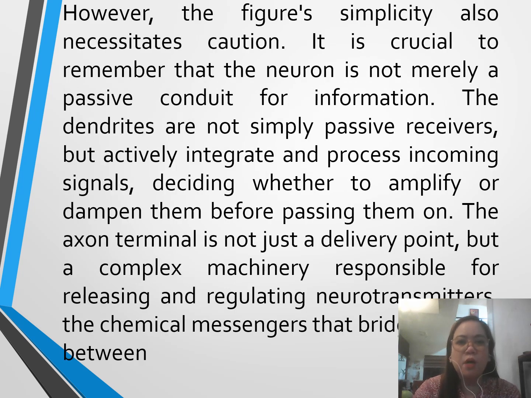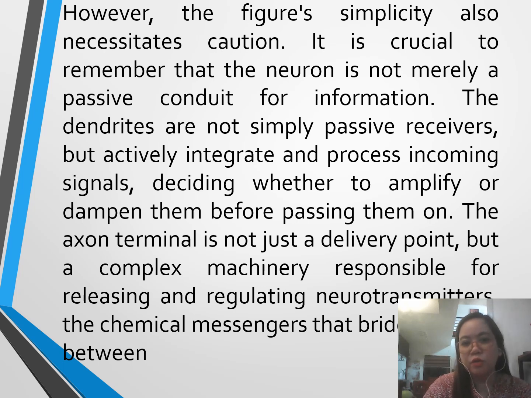However, the figure's simplicity also necessitates caution. It is crucial to remember that the neuron is not merely a passive conduit for information. The dendrites are not simply passive receivers, but actively integrate and process incoming signals, deciding whether to amplify or dampen them before passing them on.